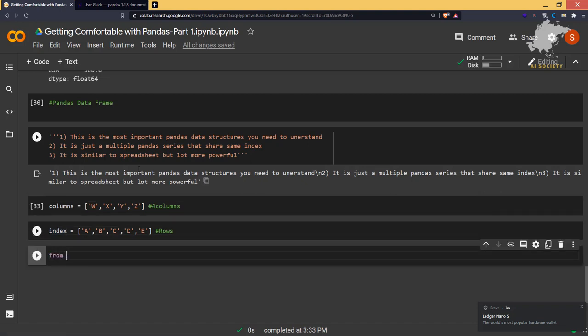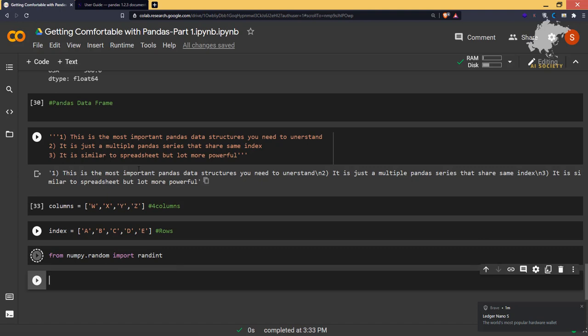Now let's import some functionality of NumPy, which is from numpy.random, import randint. Remember, we implemented randint a few lectures before. So this is the same thing we are going to implement.